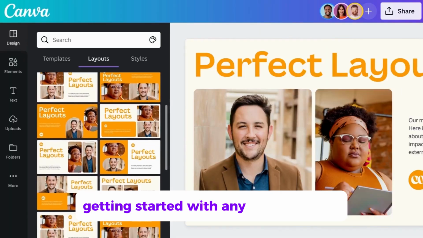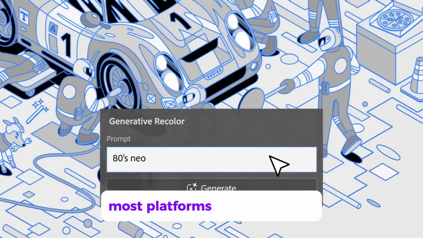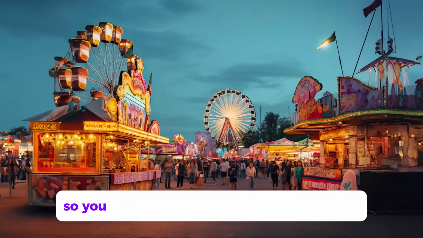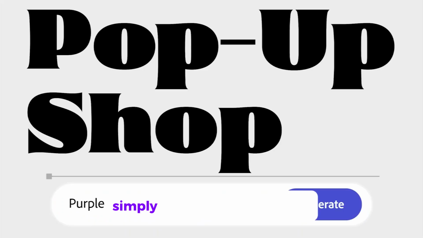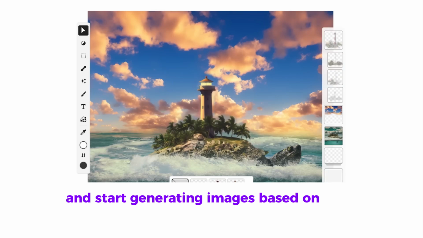Getting started with any of these tools is easier than you might think. Most platforms offer free trials or limited access to their services, so you can test them out before committing. Simply sign up for an account and start generating images based on your prompts.